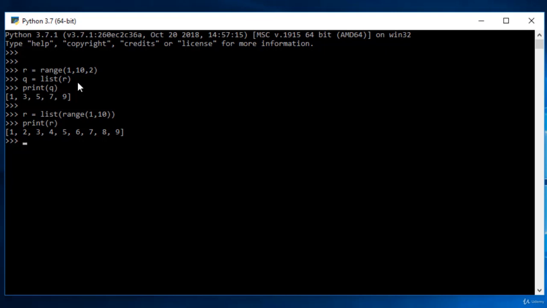Range is really important while going through loops. It reduces a lot of work, and this is the best thing of Python, because if you play with C, if you play with Java, if you play with C++, this is the biggest headache to go inside loops, but range solves a lot of problems. So in the next lecture we'll be talking about sets and also talking about dictionaries, which we also know as mapping.